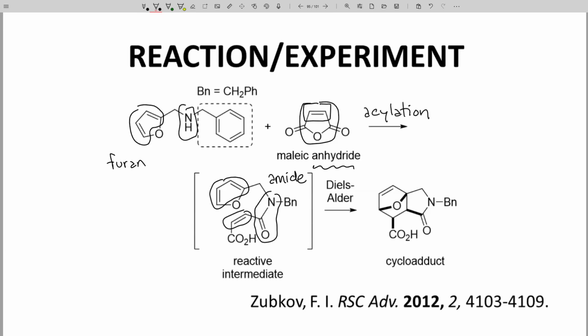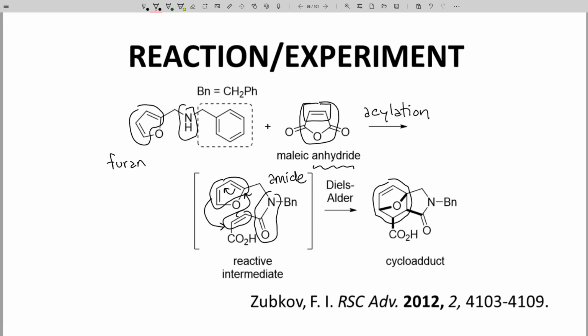Once the diene and dienophile are connected, the two undergo an intramolecular Diels-Alder cycloaddition. We can draw a mechanism to account for the reaction product. It's hard to see, but there is a cyclohexene ring hiding within this larger structure. That ring was formed by the Diels-Alder.